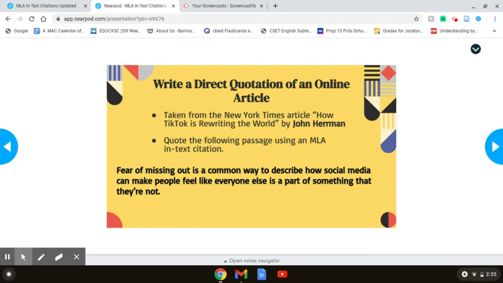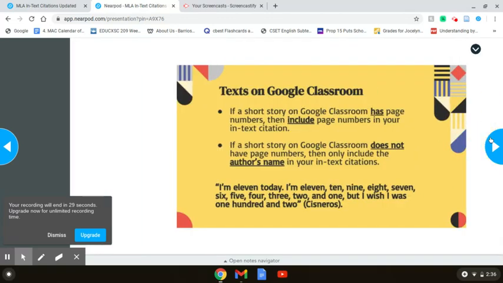Write a direct quote of an online article. So you'll be asked again to fill out from the New York Times, "How TikTok is Rewriting the World" by John Herman. Quote the following passage using an MLA in-text citation. So check out what's missing, and then you'll answer that in the next slide.